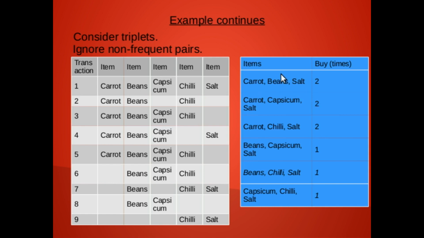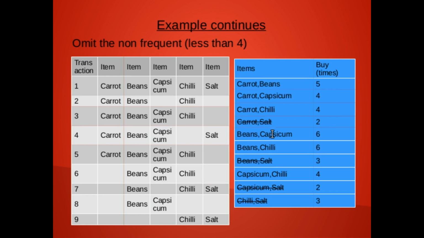So we can ignore this table without calculating the values. We omit it from the pairs table: if a pair is non-frequent, then we omit it from the triplets.